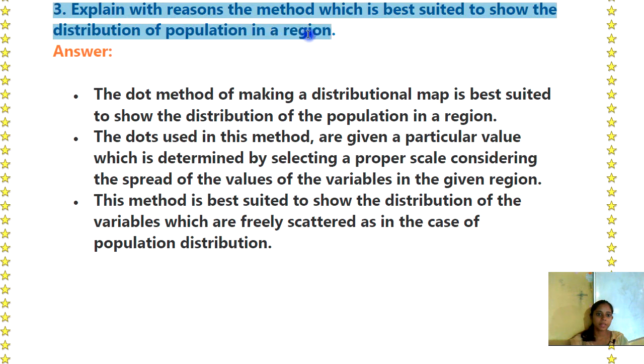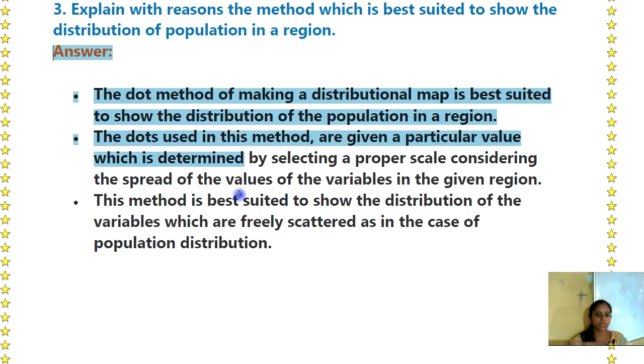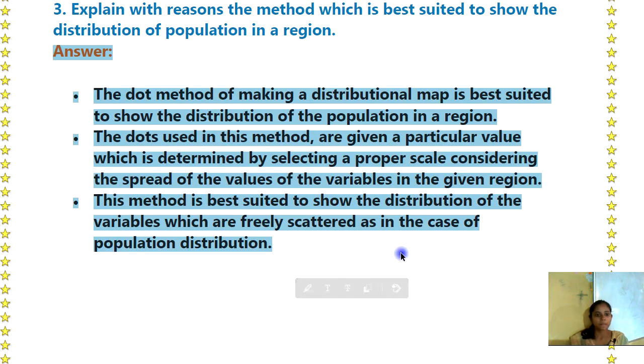Question number 3, explain with reasons the method which is best suited to show the distribution of population in a region. So answer is, the dot method of making distributional map is best suited to show the distribution of a population